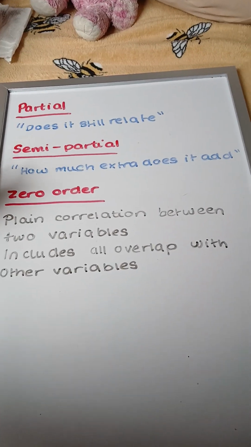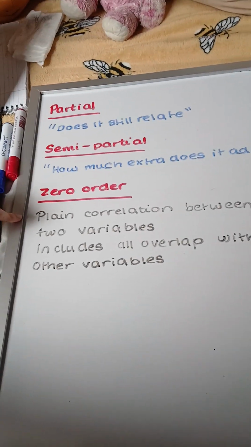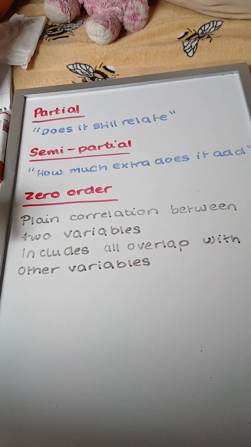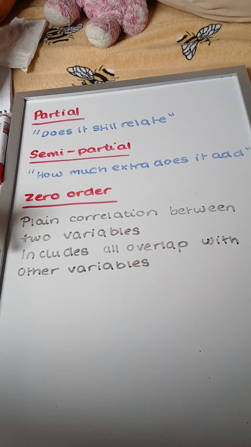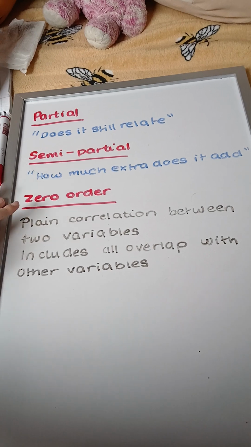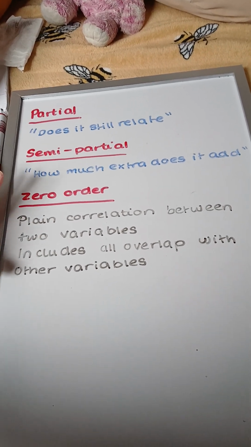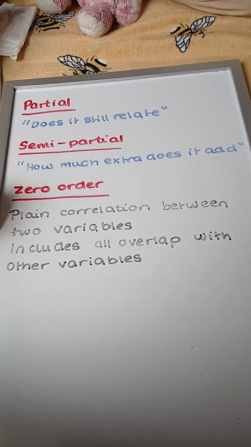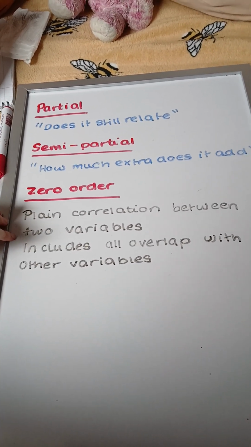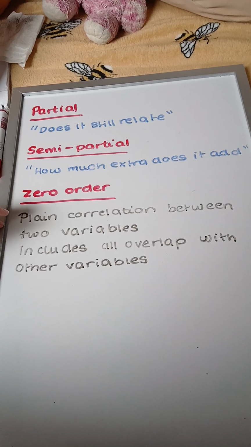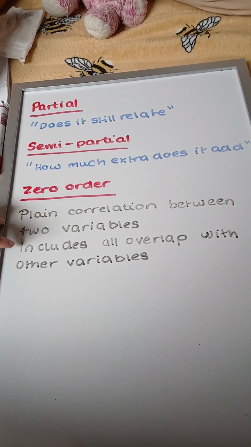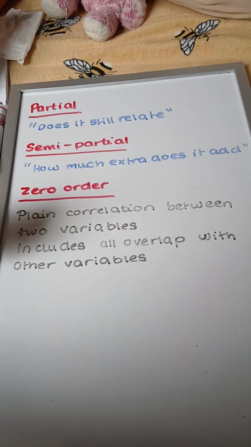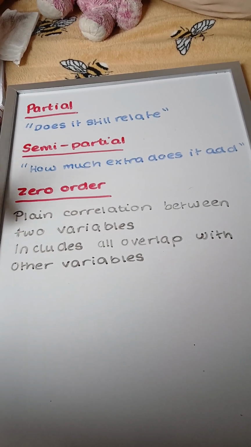So zero order is very easy to understand. Zero order is just a plain correlation between the two variables, and it includes all the overlap with other variables. So that's without taking anything out. That's just the normal plain correlation between the two variables. So in this case, the two variables are WMC and FYE, and that includes all the overlaps such as GPA or the first year exam scores.